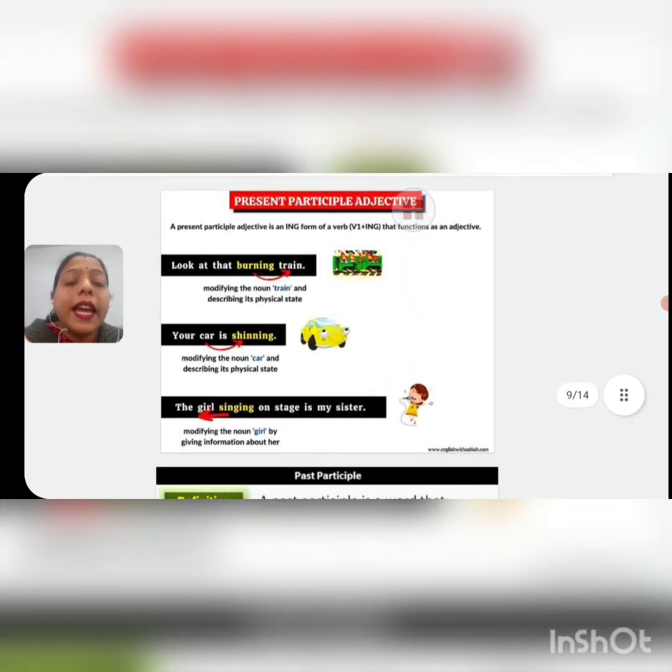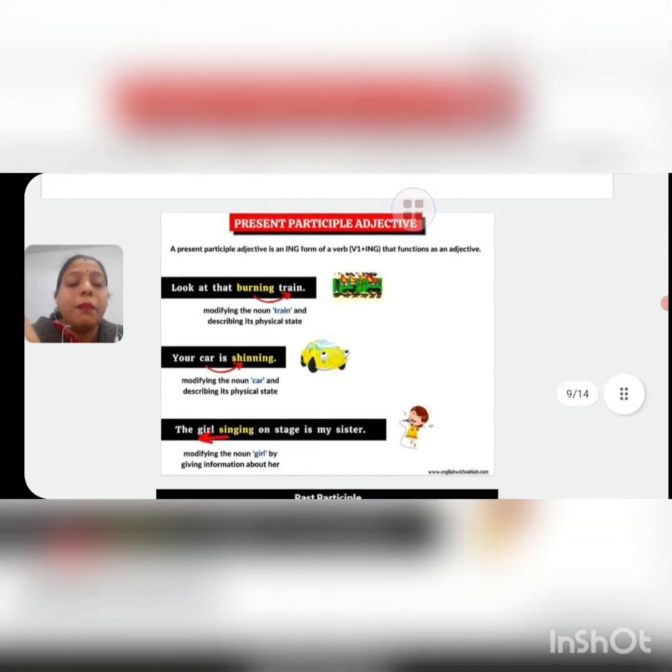Okay, and it acts as an adjective here, and it modifies the noun train, so that's why it acts as an adjective. Okay, see another example. Your car is shining. In this example, children, shining is a present participle and it modifies the noun car, so here this present participle shining acts as an adjective.